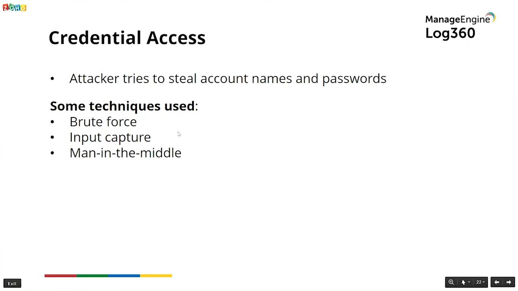An input capture happens when an attacker deceives the user into providing their credentials into what they believe is a genuine web portal. So from the user's point of view, they are just giving their username and password. They are trying to log in to a genuine website. But what is happening in the back end is the attacker has actually spoofed that website and is getting all of that information. Adversaries may install code on externally facing portals to capture and transmit credentials of users who attempt to log into the service. So like I said, a compromised login page may log provided user credentials before logging the user into the service. So that's how input capture can work.